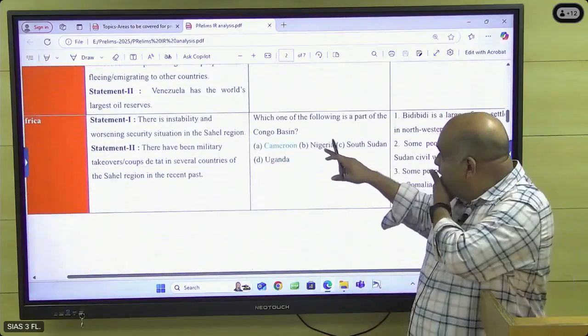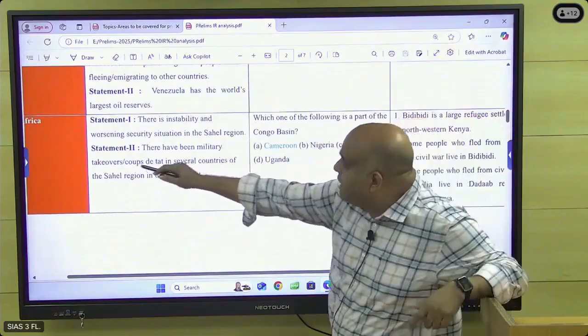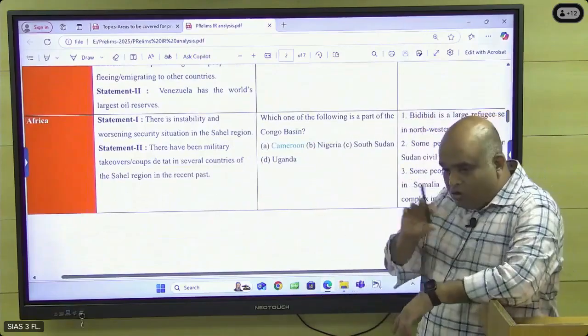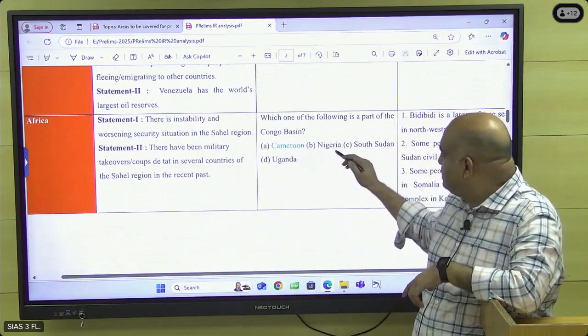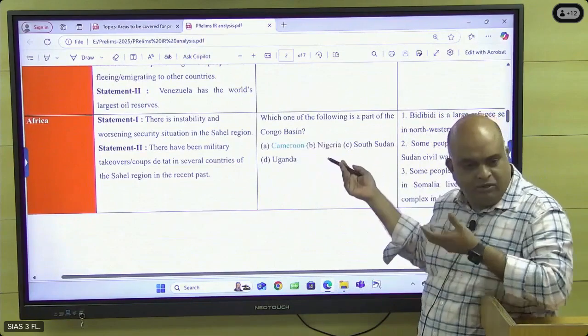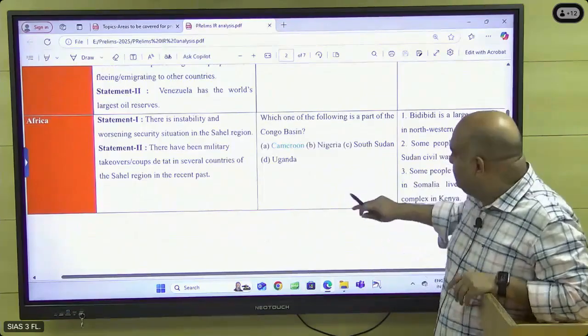And then you see, which one of the following is a part of the Congo Basin? This is an Africa-based question. In the Congo Basin, again, conflict is going on. So which area is in the Congo Basin among Nigeria, South Sudan, Uganda, Cameroon? Easily we can identify.